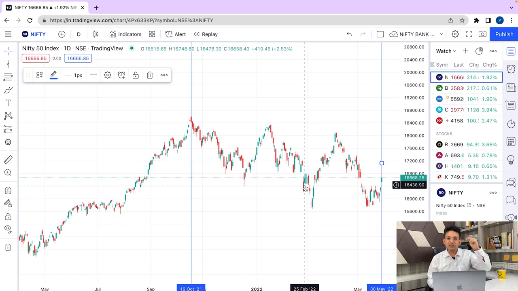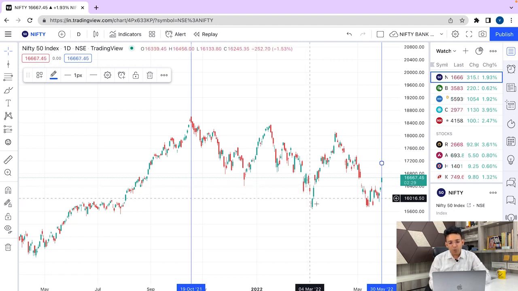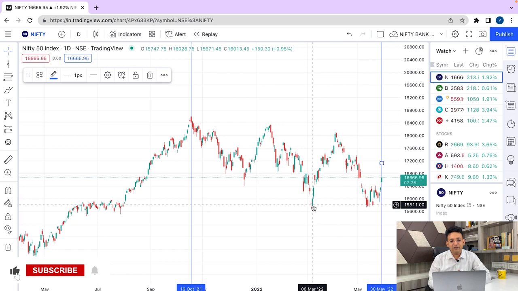It started its journey downward again, broke 16,350 and went way below to 15,671, 700 points further below the earlier low. So Nifty made a lower low. A downward trend was confirmed because Nifty made a lower high and a lower low.